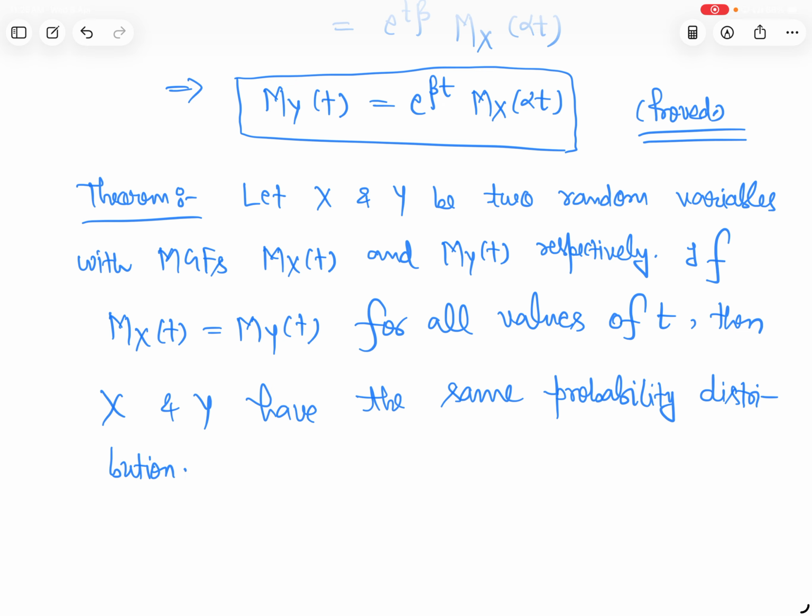Okay, we are not going to prove this theorem because this theorem is difficult at this moment. So we will use this result only.